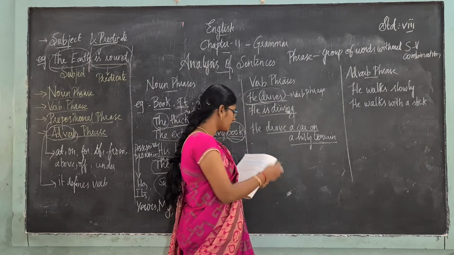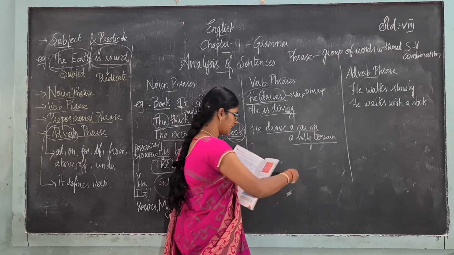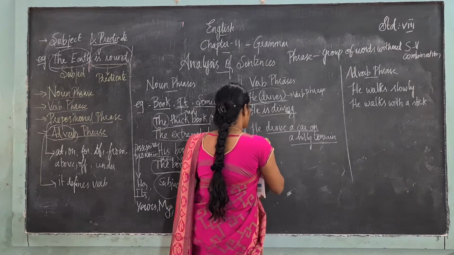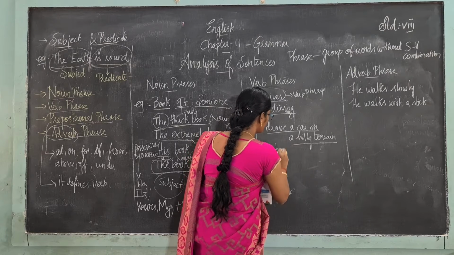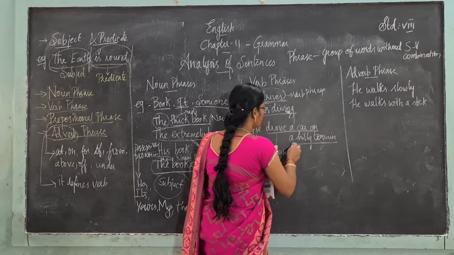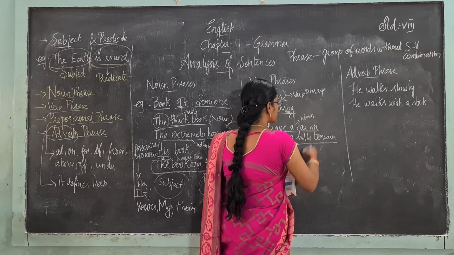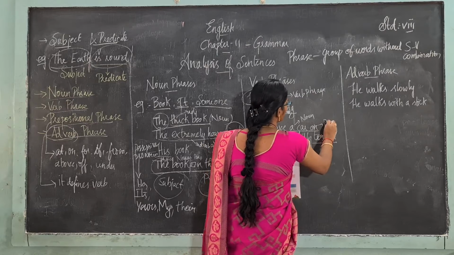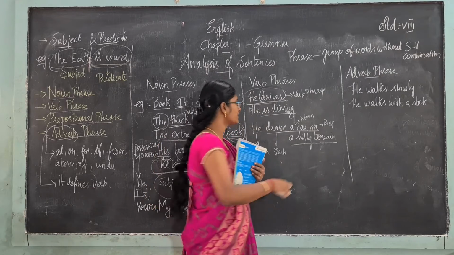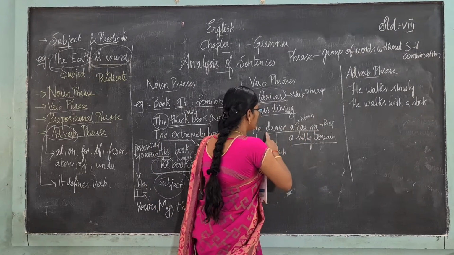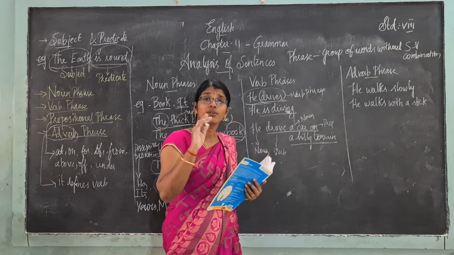In this, what are the things we have in this verb phrase? See, what are the things? He drove a car. He is the noun, drove is the verb. Okay, a car is a noun which is nothing but an object. On a hilly terrain is a preposition. Okay, preposition. And also see, he drove a car on a hilly terrain, all together is called a verb phrase.